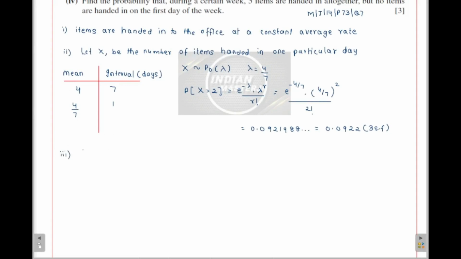Let y be the number of items handed in during a 10-day period.